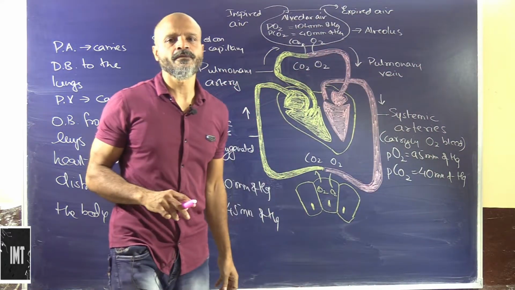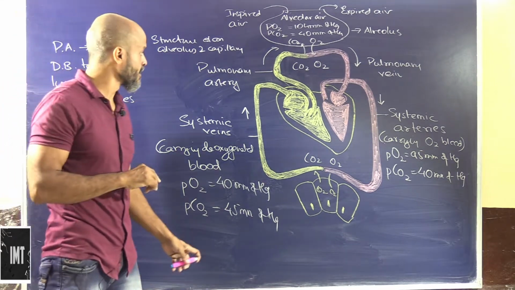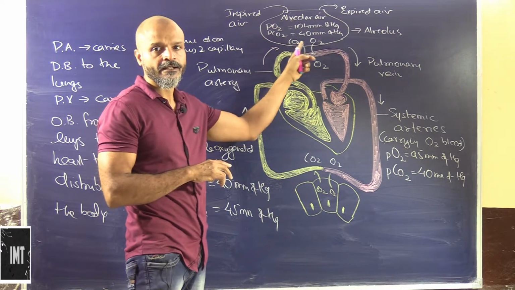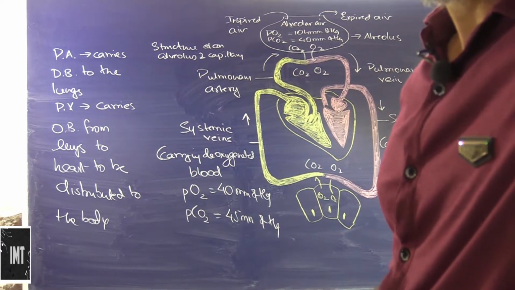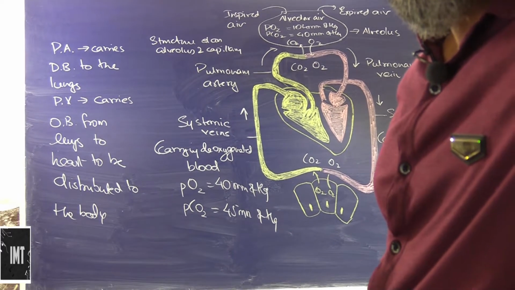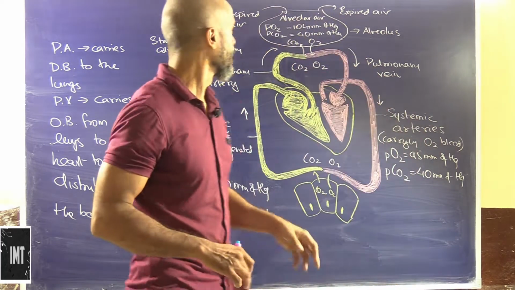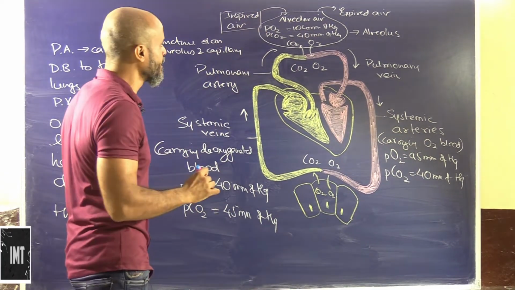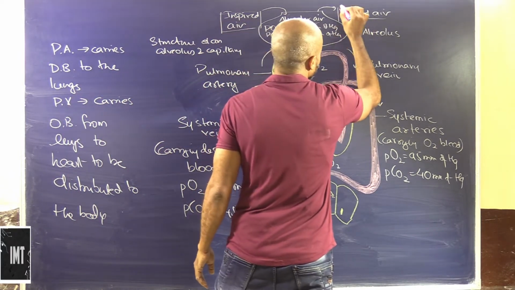Alright, so we will have a quick look at the entire alveolus and pulmonary structure. So we have the alveoli here. Is this visible? I am sorry, let's just adjust the camera a little. Okay, so we have the inspired air which is coming in. This is basically the alveolar air and this is the expired air.